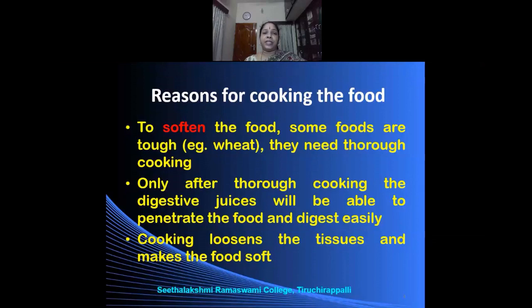Certain food like wheat, maize, they are all very tough and they have to be cooked thoroughly. They have to be made soft in the form of cooking. Only then it can be consumed.